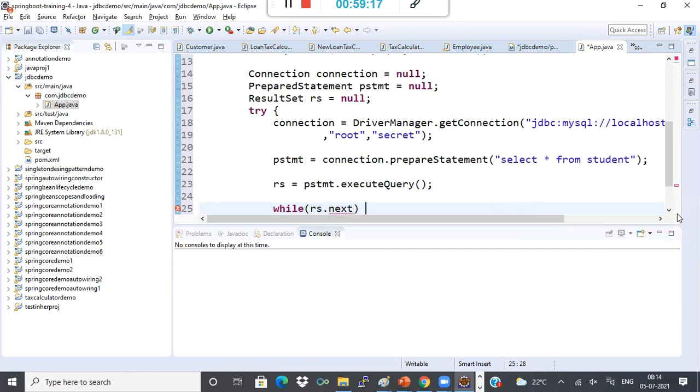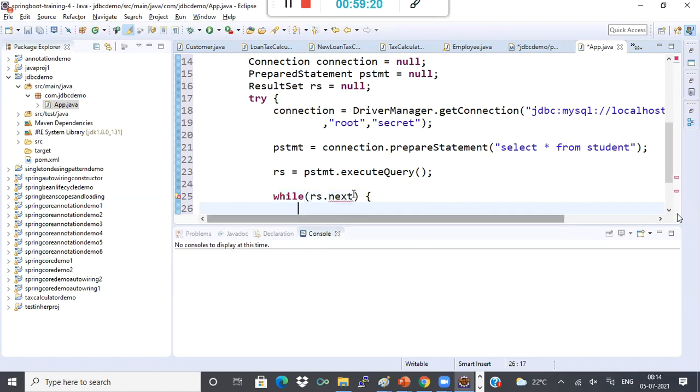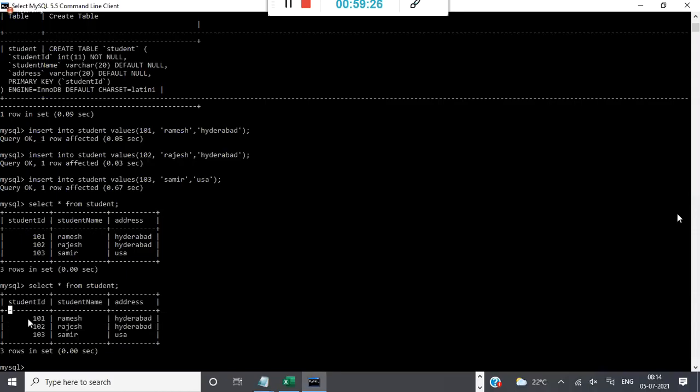While rs dot next. See what rs dot next will mean, it will start from the first row. When I say rs dot next, right, it will go to the second record or second row. Again, in the loop, when I say rs dot next, it will go to the third record.